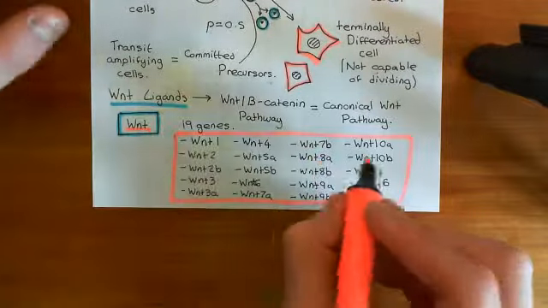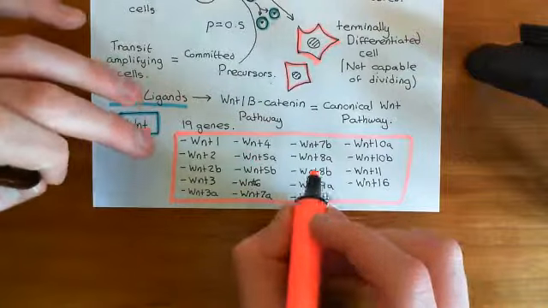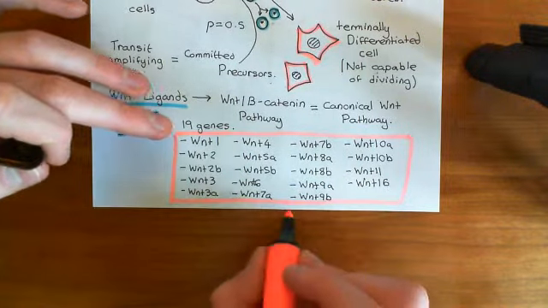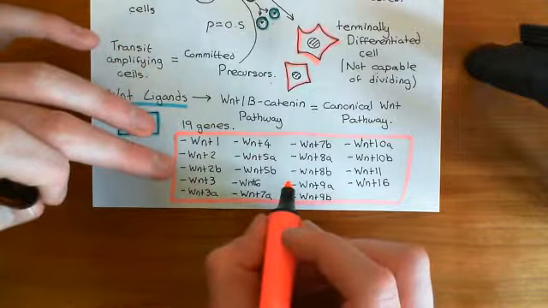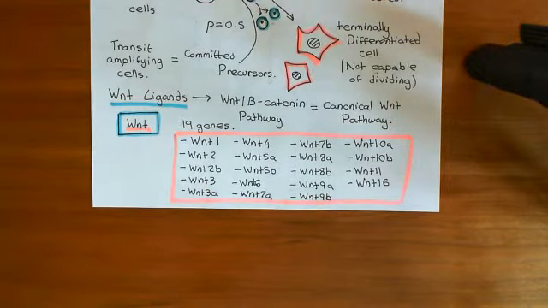Okay, I do not really care which, although we will see later on that there is some importance with regards to the different Wnt ligands. They do bind to slightly different domains on the LRP5/6 proteins. Okay, right, so we'll continue our discussion of the Wnt beta-catenin pathway to try and understand how it's actually going to affect gene expression within our intestinal stem cells later on in the next video.